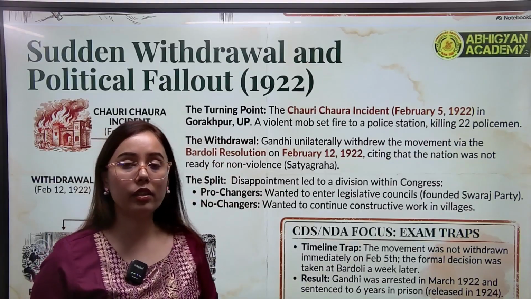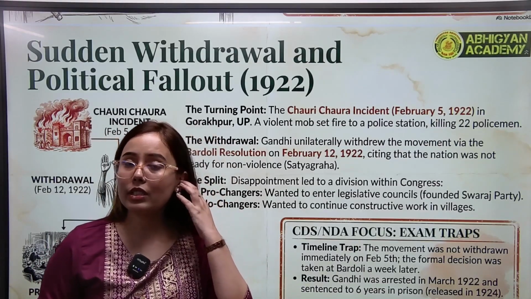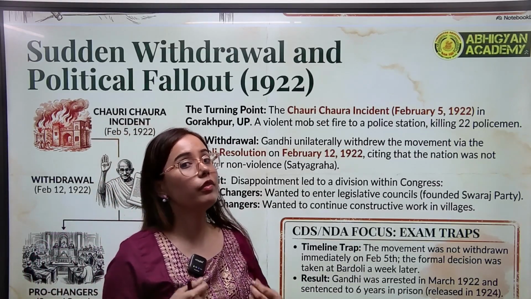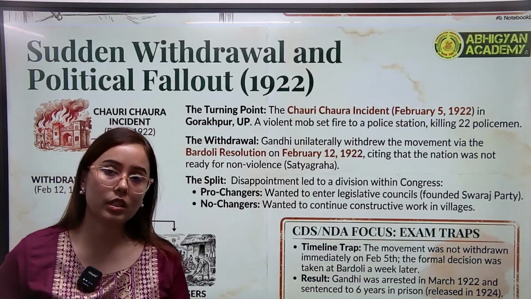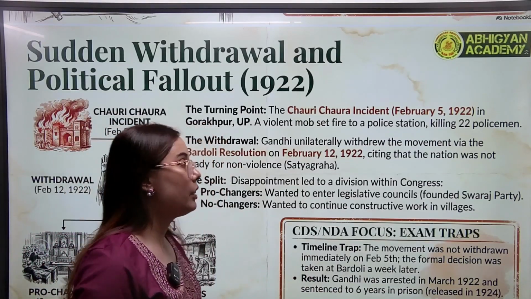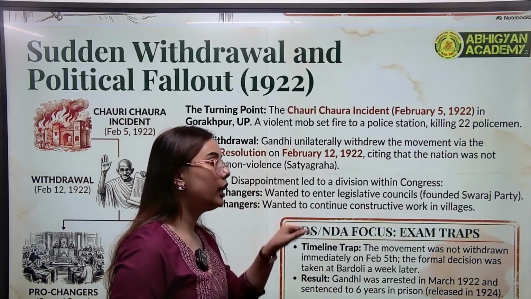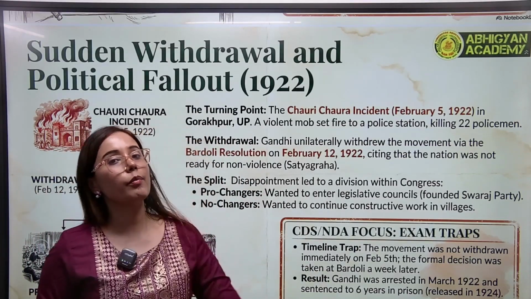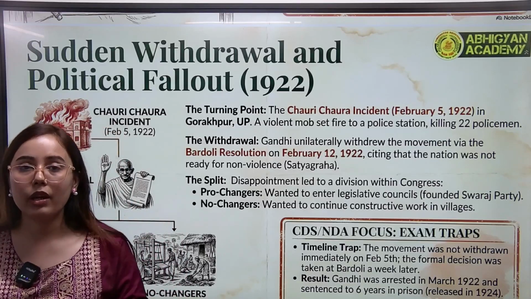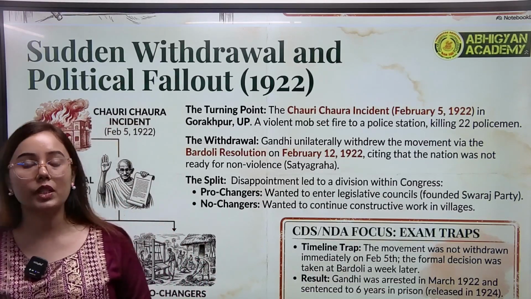When Gandhiji knew about this incident, because Gandhiji was a firm follower of non-violent strategies, and he never promoted violent strategies in the national movement, he immediately demanded the withdrawal of this non-cooperation movement.